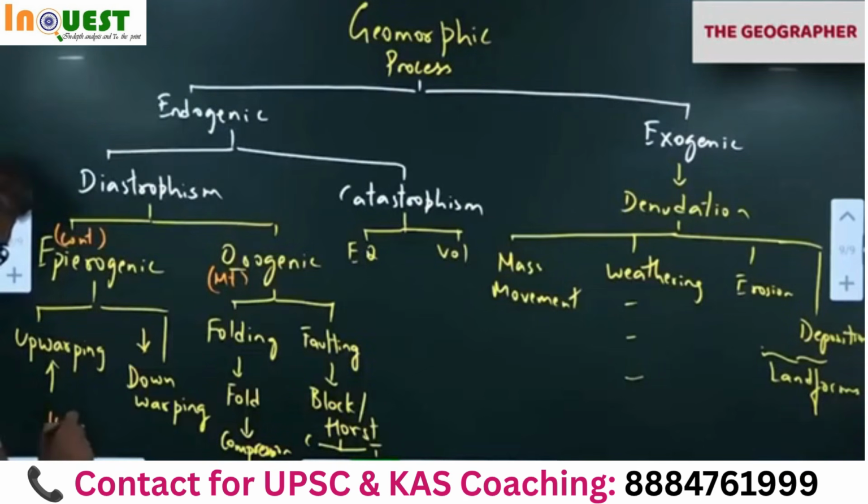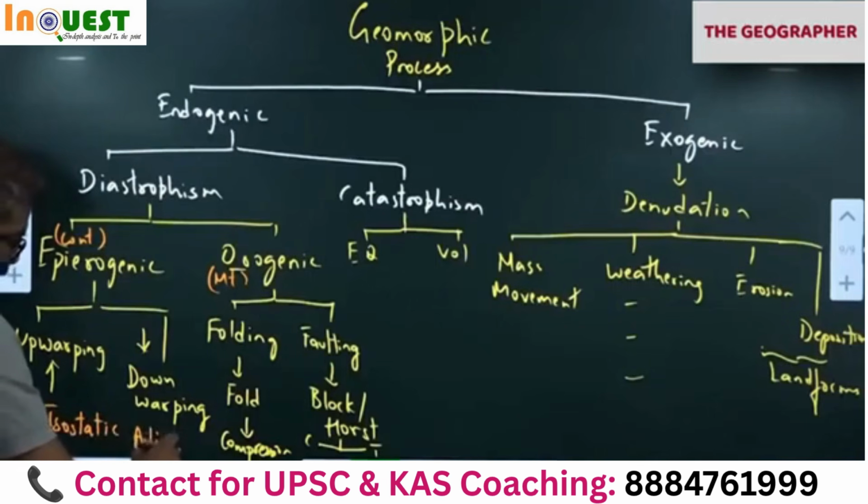You can write isostatic adjustment. Remember I had given you the example of a sofa. How the sofa adjusts to your weight when you sit. It goes down to accommodate the load, and gives you the best possible posture. You can comfortably sit on a sofa.